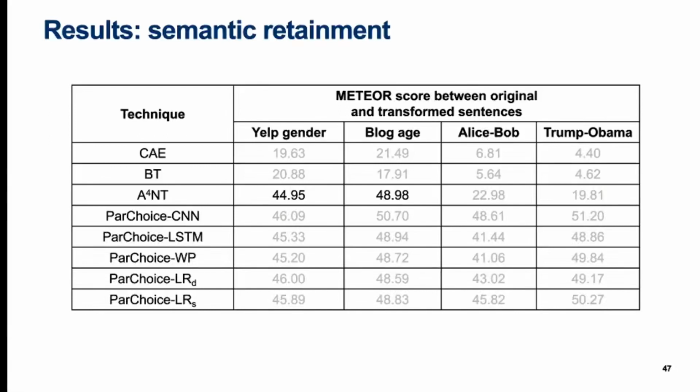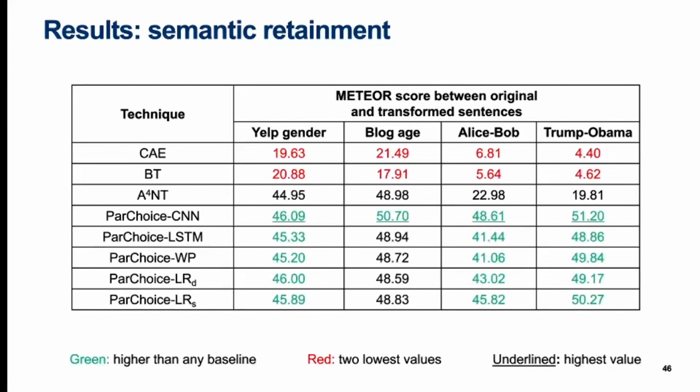A4NT received quite good scores in the large datasets Yelp gender and blog age, but significantly declined in the smaller datasets. On manual evaluation, it received no semantic retainment on these datasets, in this respect corresponding to CAE and BT. In green, we have shown those part choice values that are higher than any of the 3 baselines. In all datasets except blog age, all variants of part choice exceed all baselines. In all datasets, part choice CNN gets the highest score among all techniques compared.